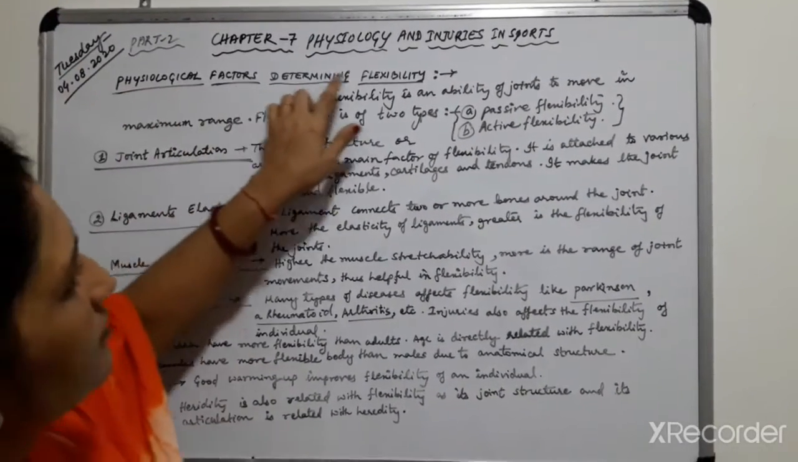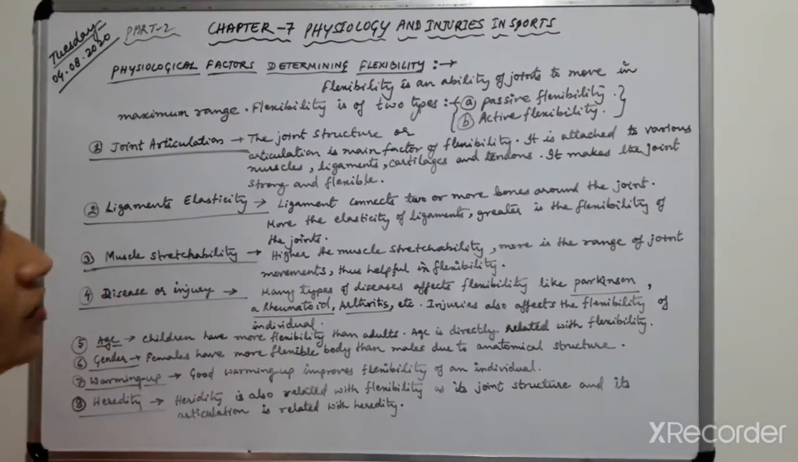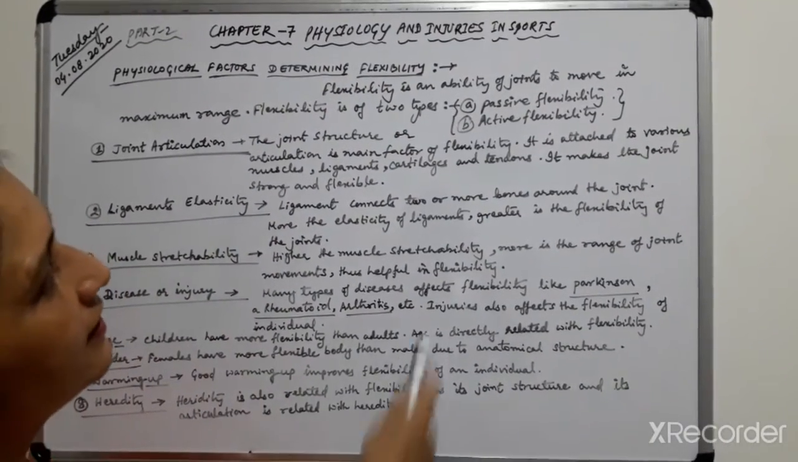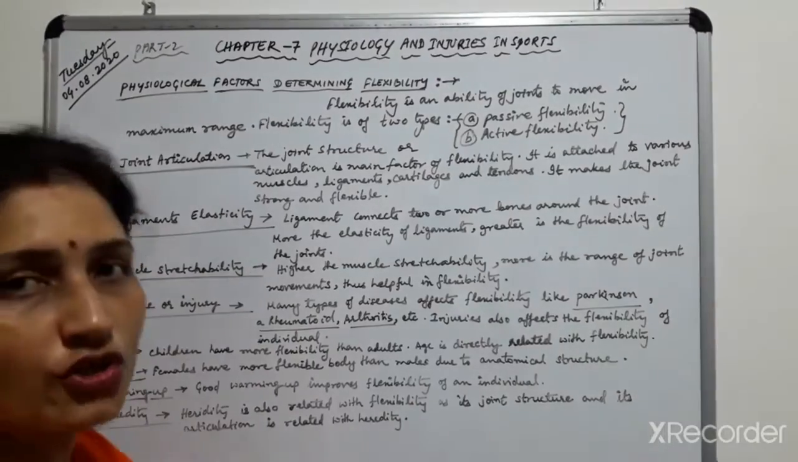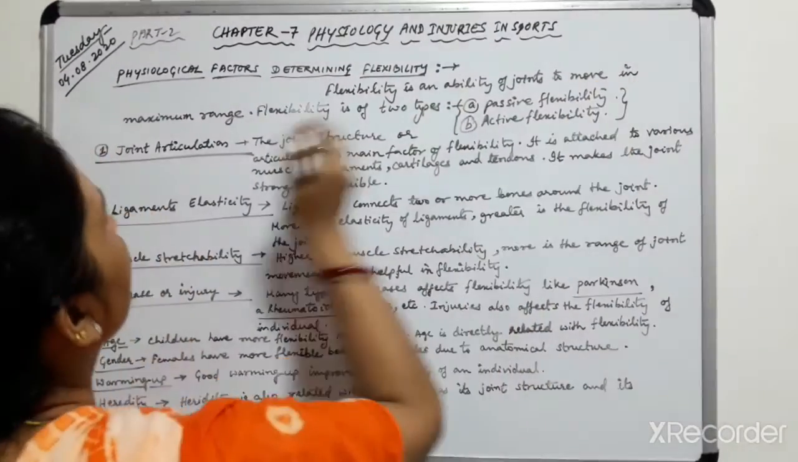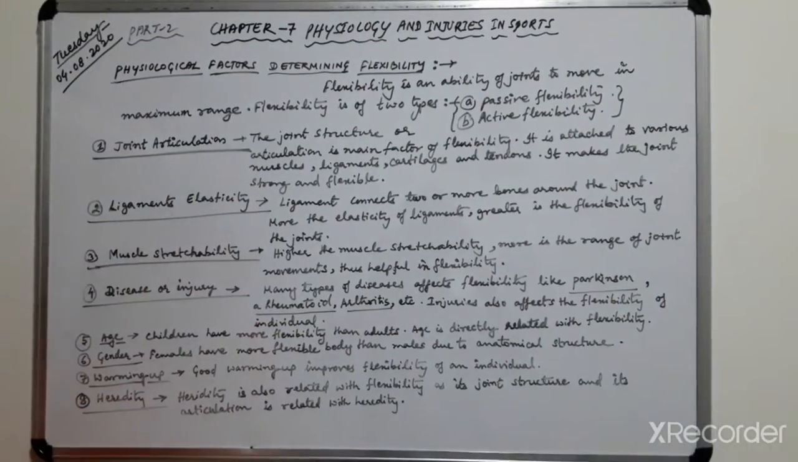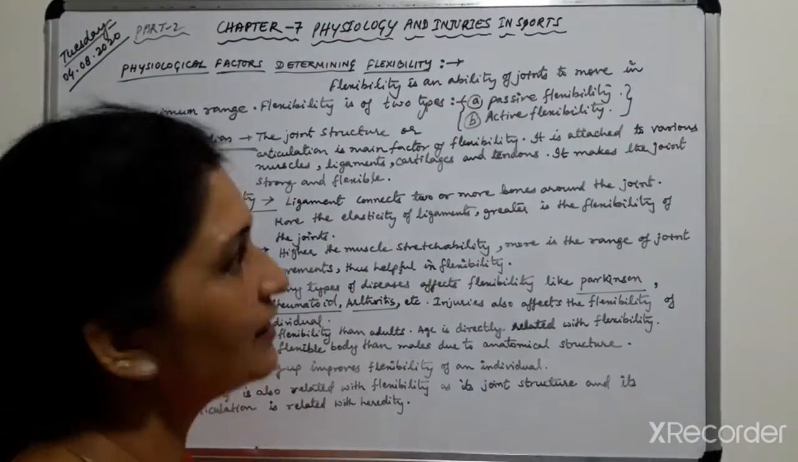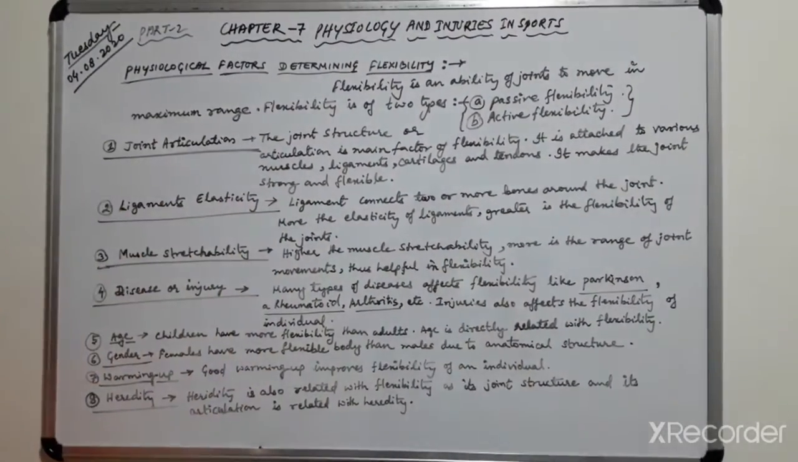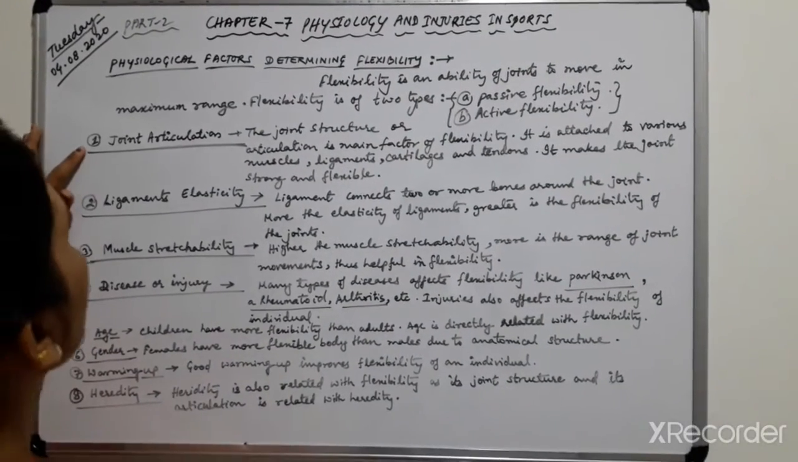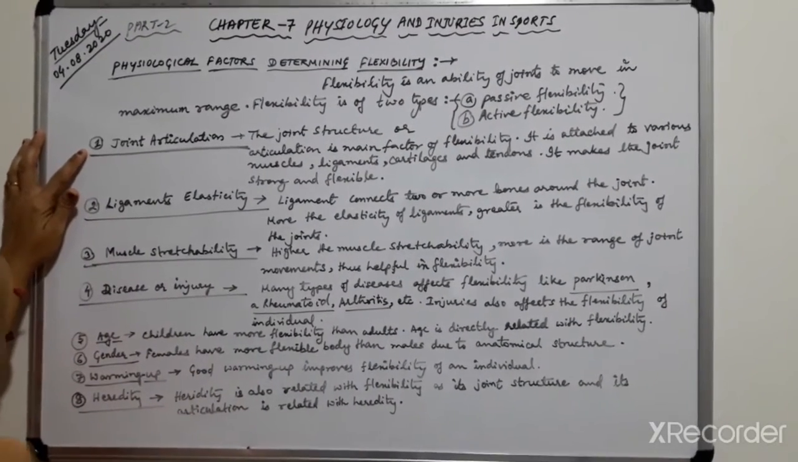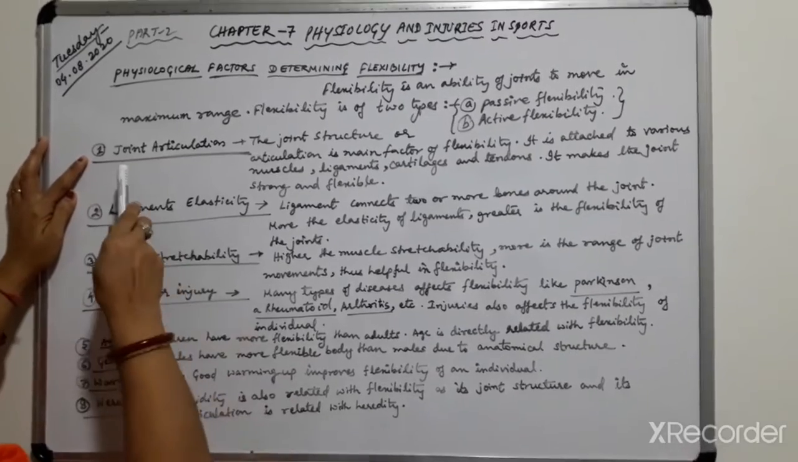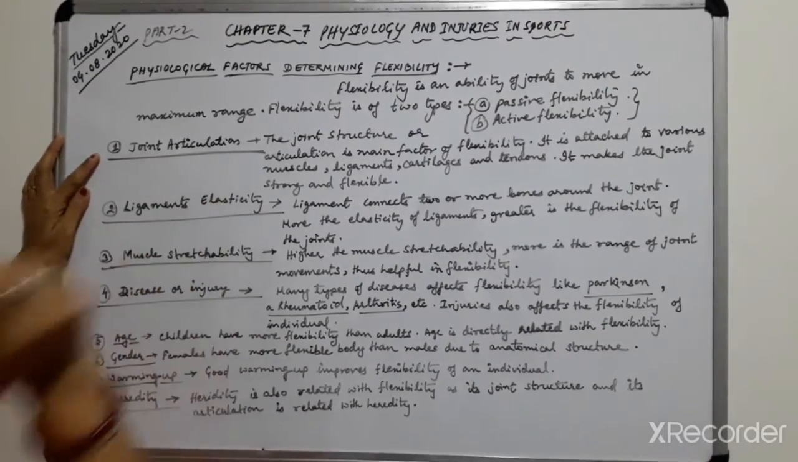Physiological factors determining flexibility. What does flexibility mean? Flexibility is the ability of joints to move in maximum range. Flexibility is of two types: one is passive flexibility, another one is active flexibility. Then the factors determining flexibility are joint articulation.